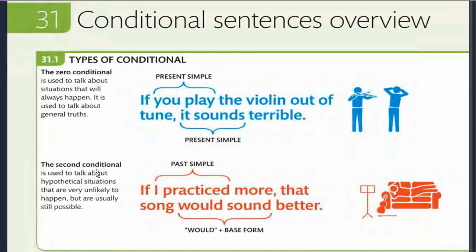Then we have the second conditional. It is used to talk about hypothetical situations that are very unlikely to happen but are usually still possible. For example, past simple: if I practiced more, that song would sound better. Would and the base form are used in this. In order to understand these conditionals better, you may refer to the video that was recorded earlier.